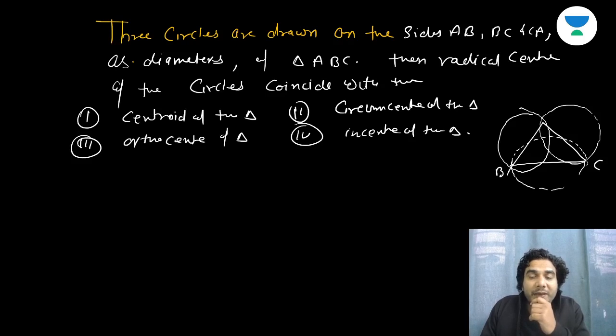So it can be either a median or altitude or angle bisector, but certainly cannot be a perpendicular bisector always if it is not an equilateral triangle. So we are doing it for a general triangle. So that means by that logic we can eliminate circumcenter at least. Now of the remaining three options, which one is correct? You need to figure it out.